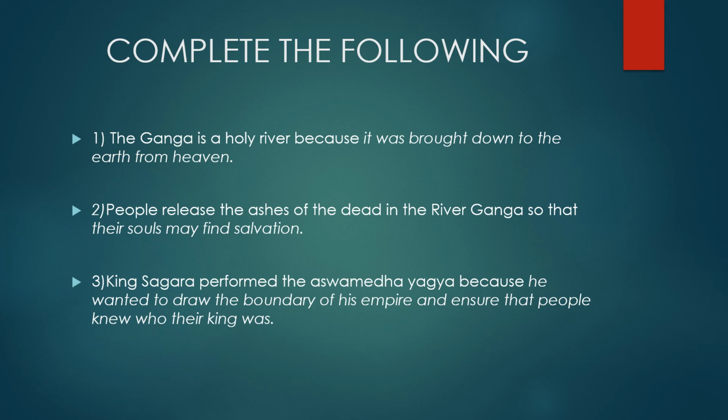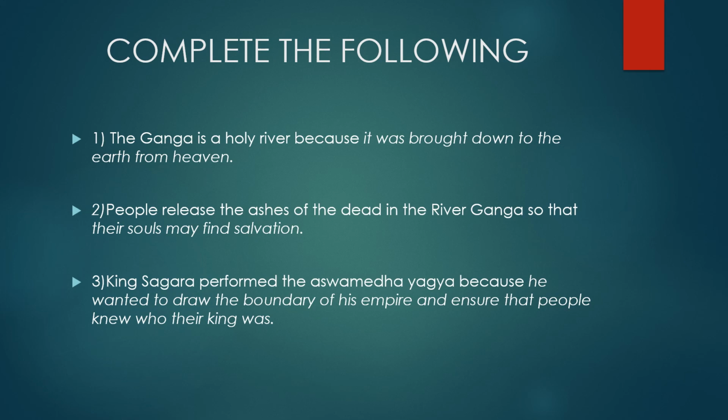Checked it? I hope everyone has rechecked, I should say, because once you have checked it, we are doing it again. Now the third one. King Sagar performed the Ashwamedh Yagya because why did he perform the Ashwamedh Yagya? Because he wanted to draw the boundary of his empire.